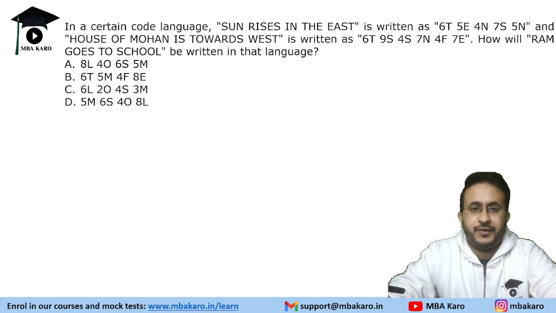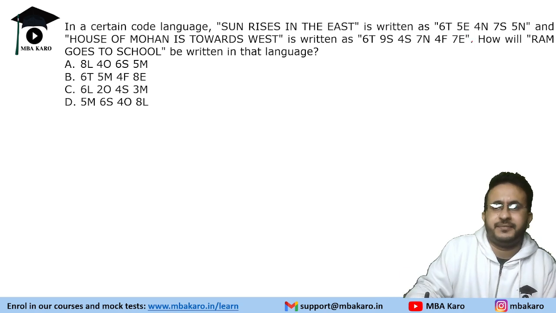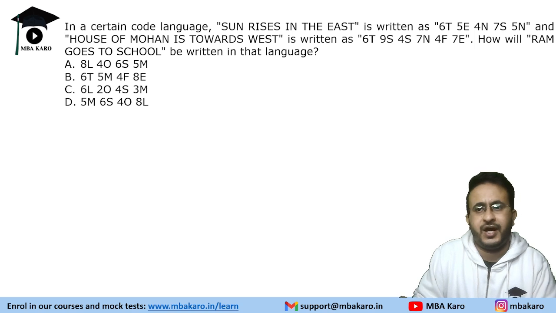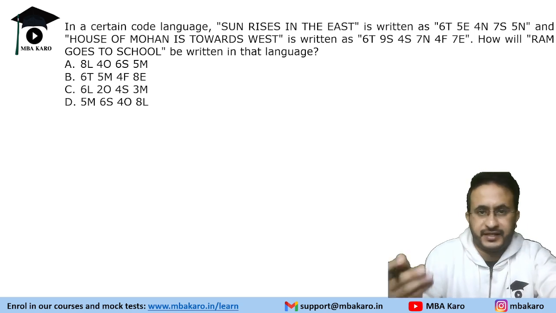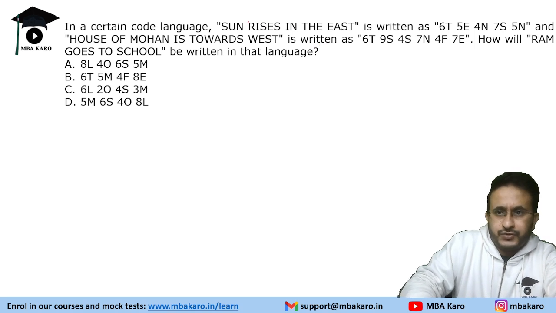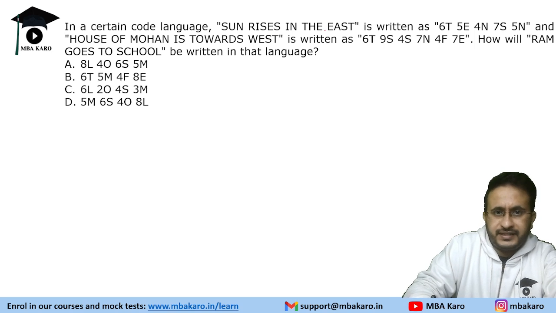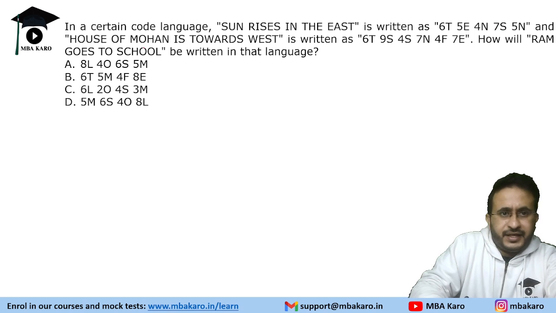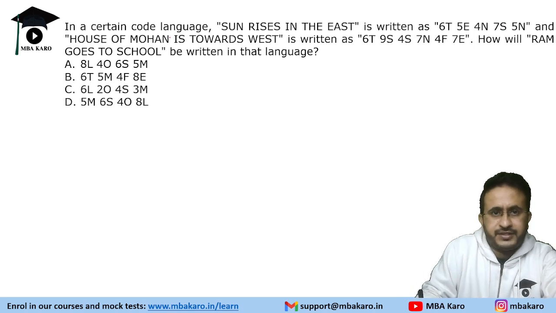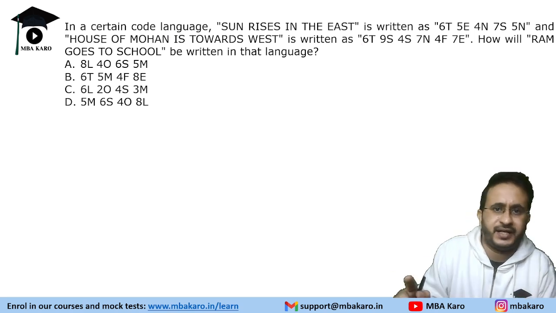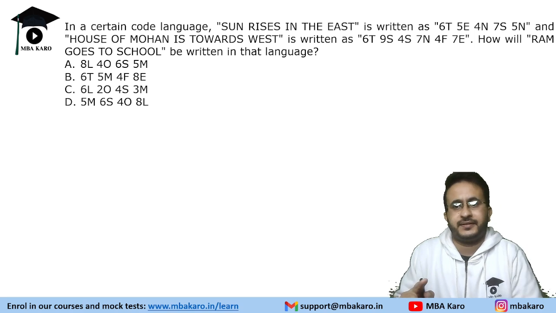In a certain code language, sun rises in the east is written like this, and house of Mohan is towards west is written as this. How will Ram goes to school be written in that language? Okay. Sun rises in the east. So if we see, sun rises in the east, we have 5 words and 5 codes here, right? And then we have house of Mohan is towards west.